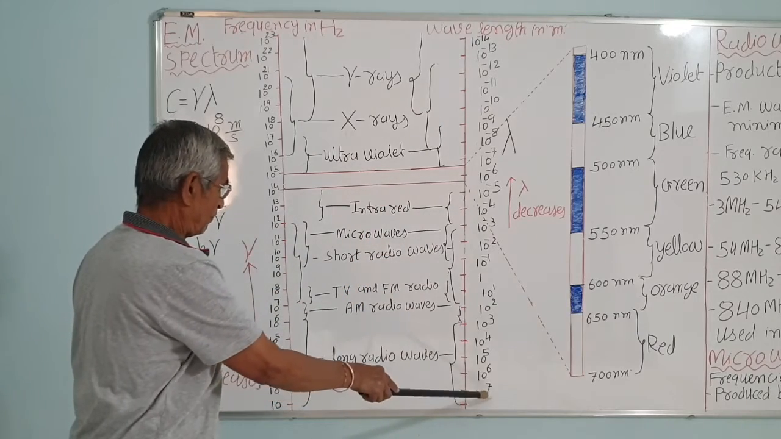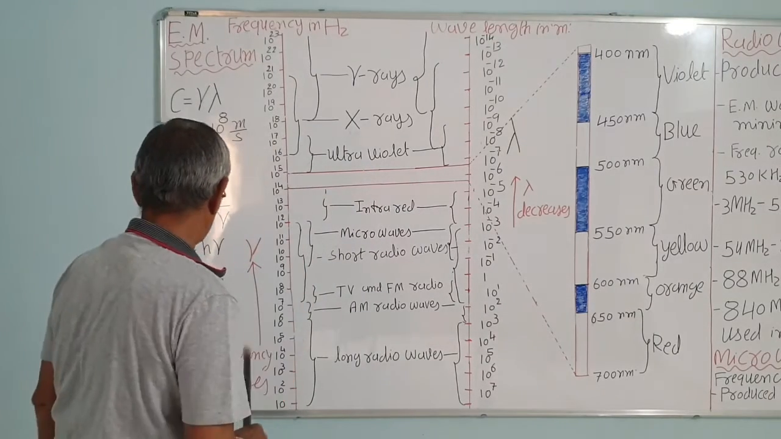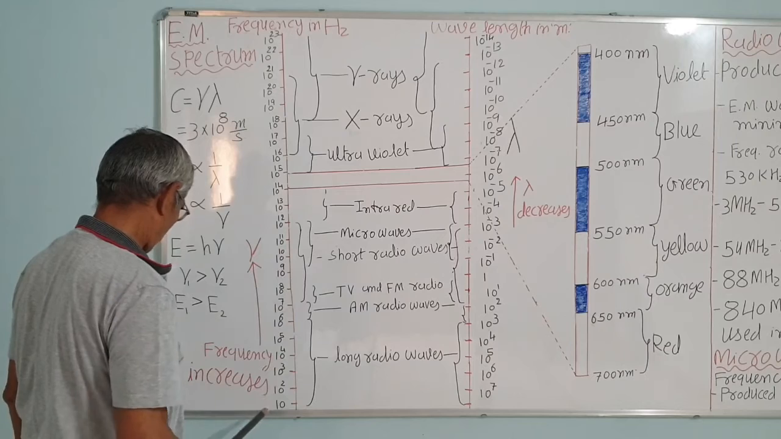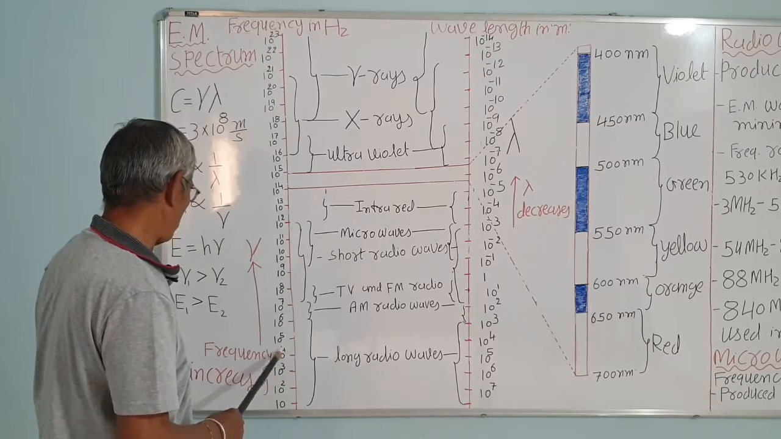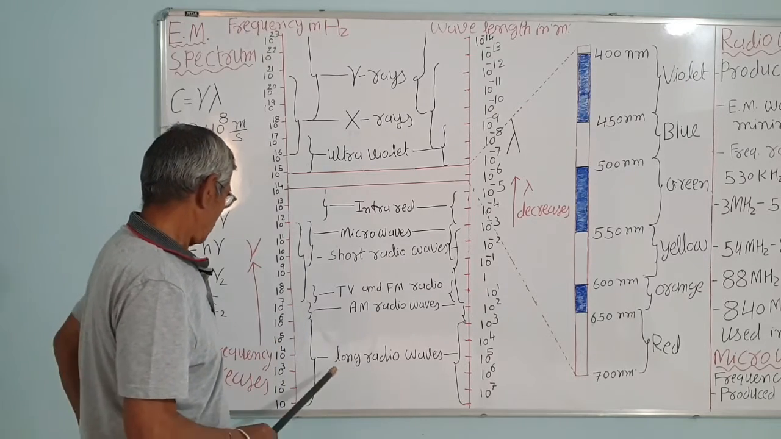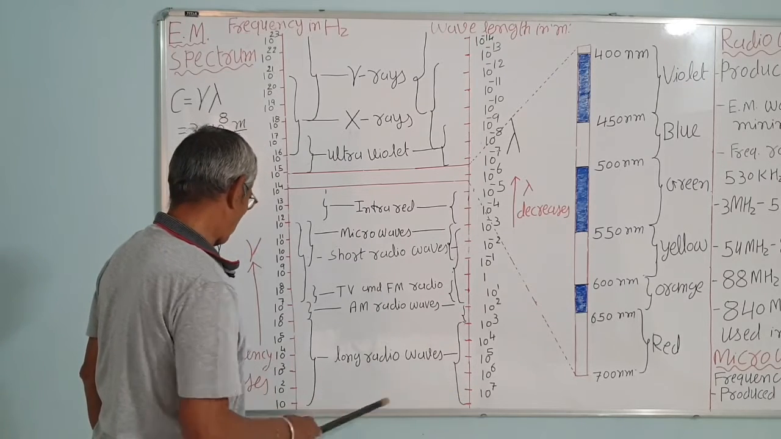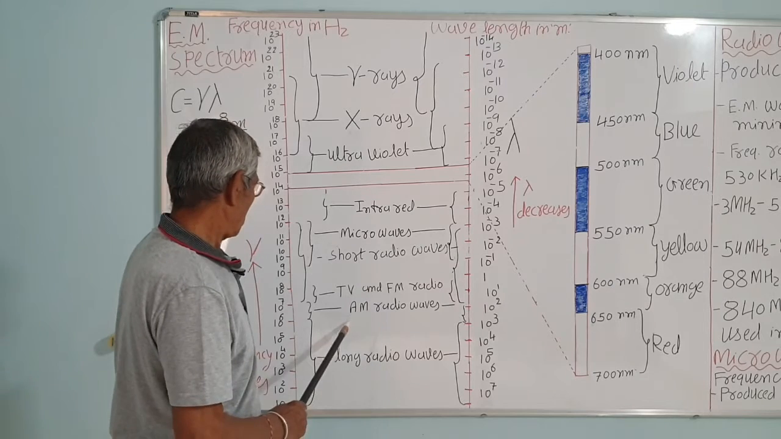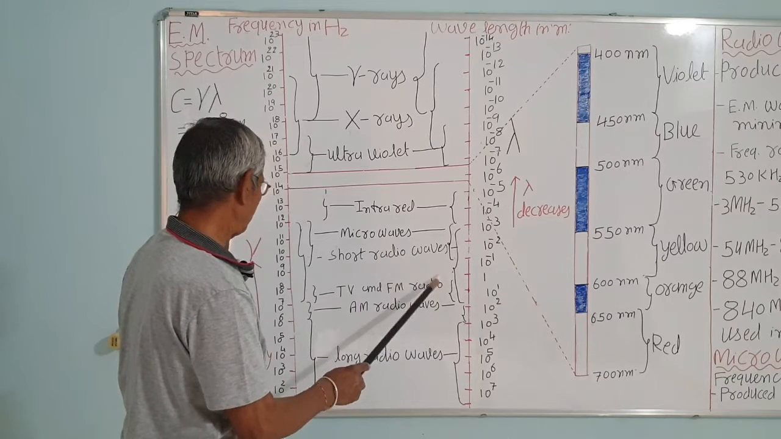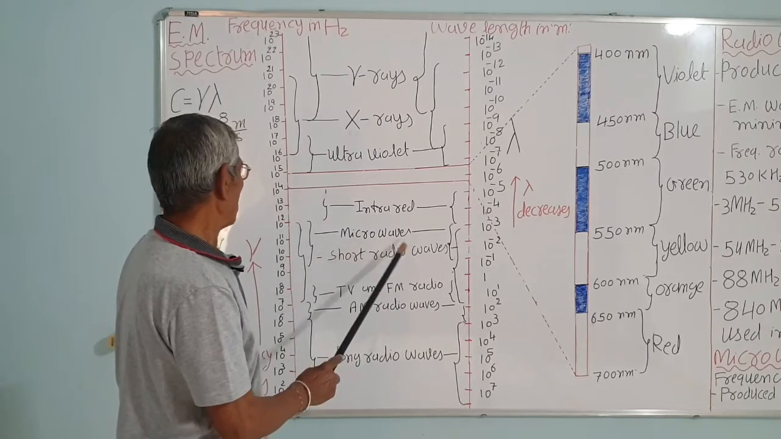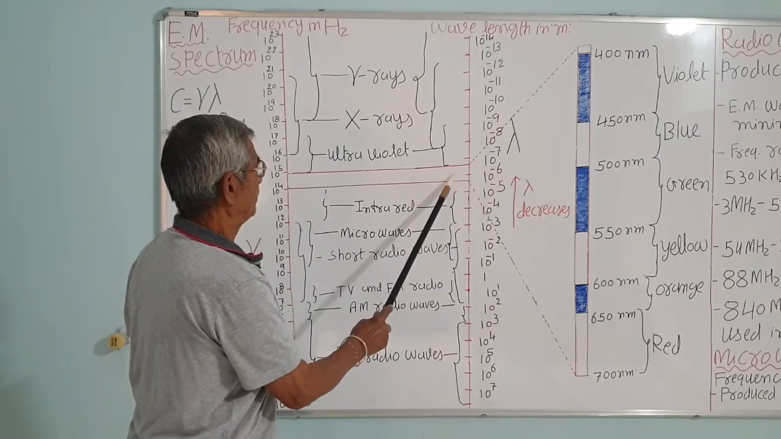If you go up, wavelength lambda will go on decreasing, and frequency will increase. You can see this is 10 raised to power 1, 2, 3, 4, 5, 6, 7. So these are the longest waves. The wavelength is maximum, and frequency is minimum. These are AM radio waves. The TV and FM waves range is given here. Then short radio waves, microwaves, infrared, then visible light. This is the spectrum of the visible light.